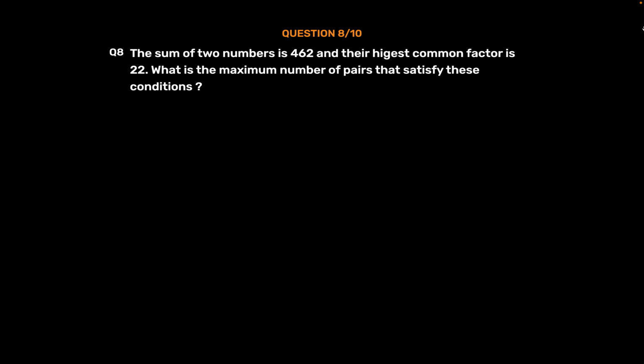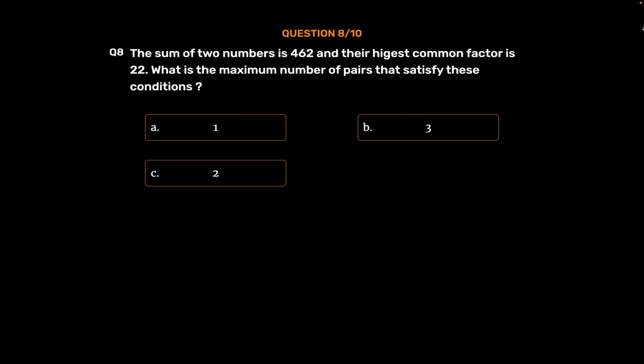Question number 8. The sum of two numbers is 462 and their highest common factor is 22. What is the maximum number of pairs that satisfy these conditions? Option A 1, Option B 3, Option C 2, Option D 6. The correct answer is Option D 6.